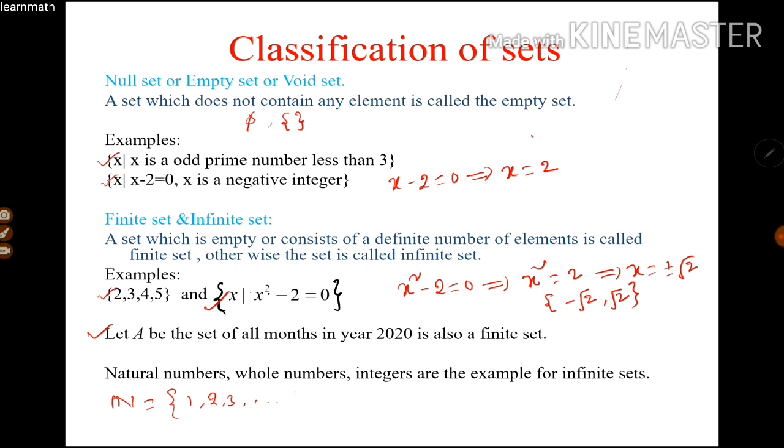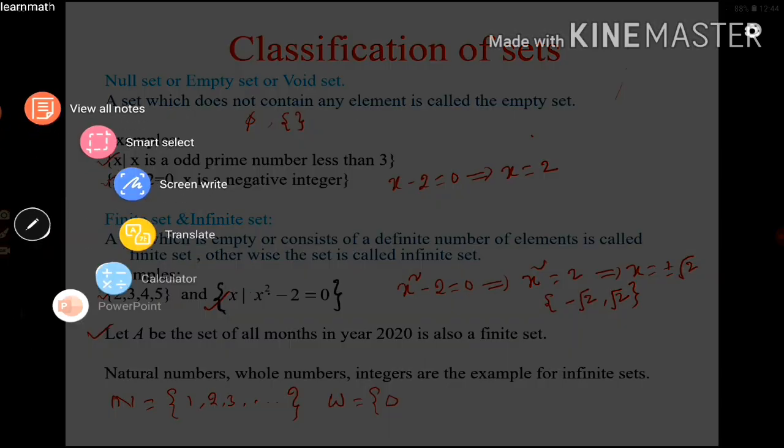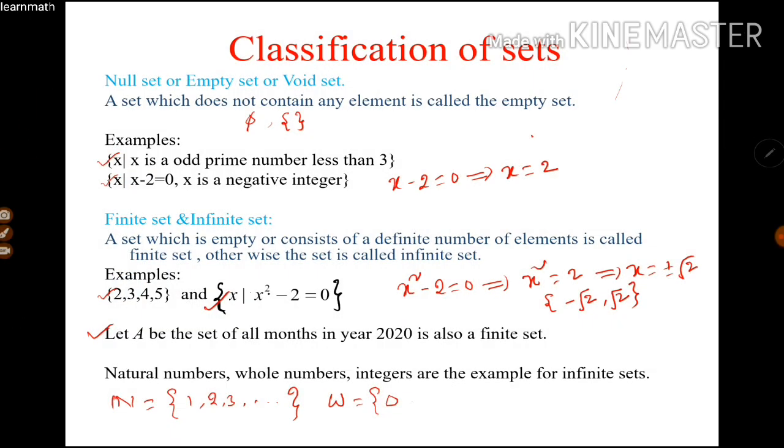So this is an infinite set. Similarly, whole numbers start with 0, 1, 2, 3 and so on. So the whole numbers are also an infinite set. Similarly, integers, rational numbers, irrational numbers, and real numbers all come under infinite sets.